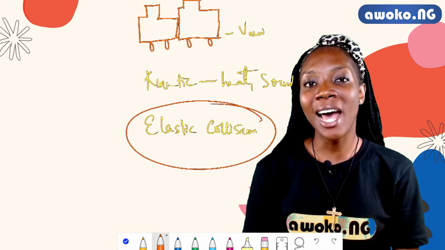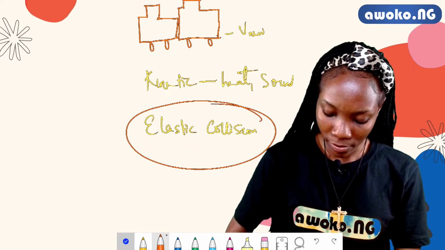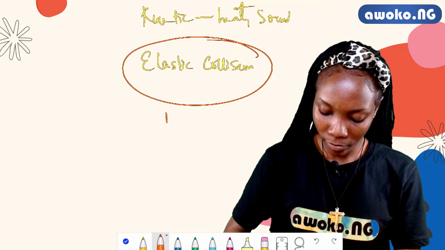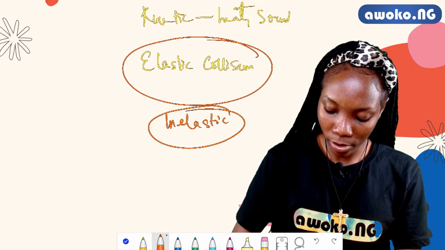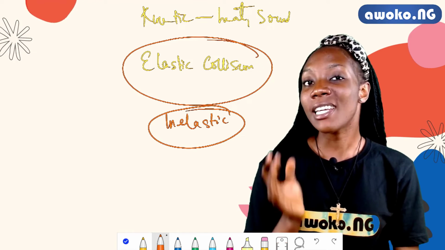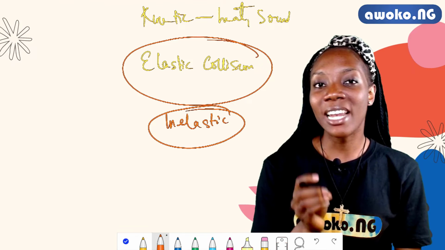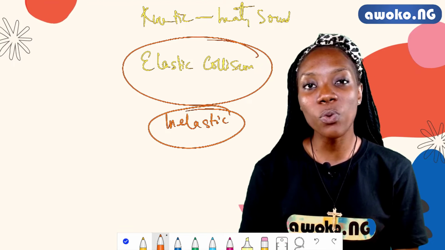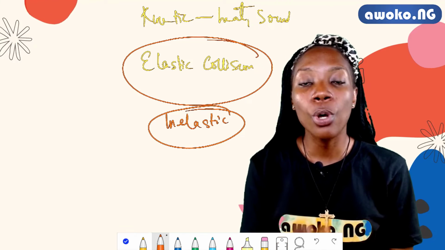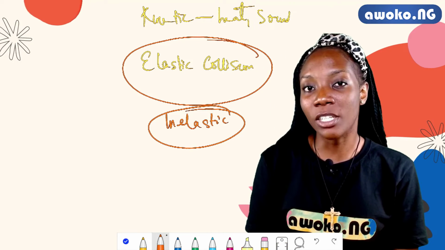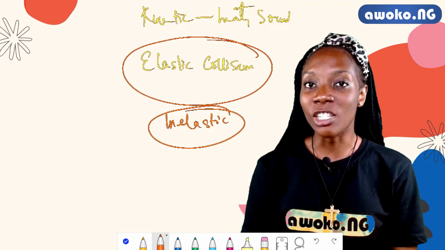While a collision tagged as inelastic, this word is very common. An inelastic collision is a collision in which part of the kinetic energy is transformed to other types of energy. Thus, kinetic energy is lost.